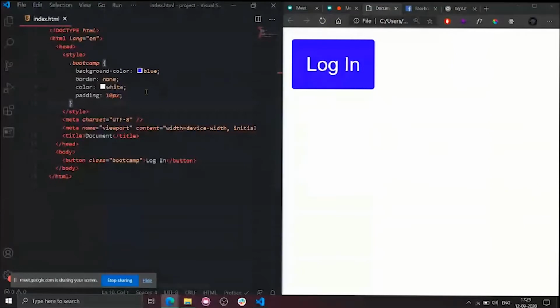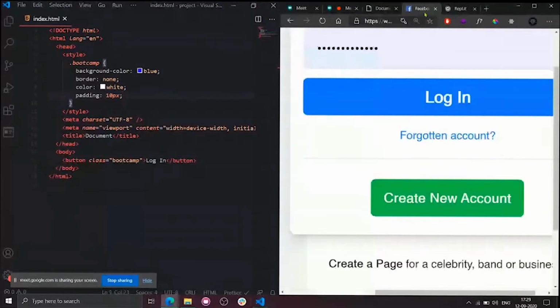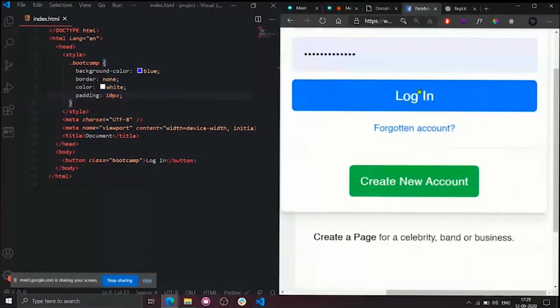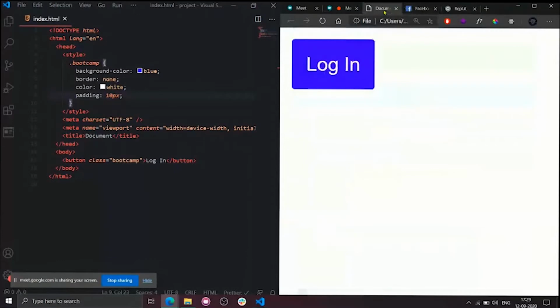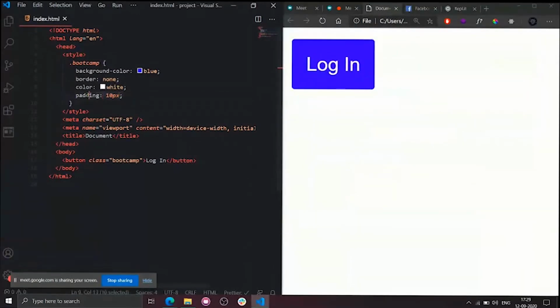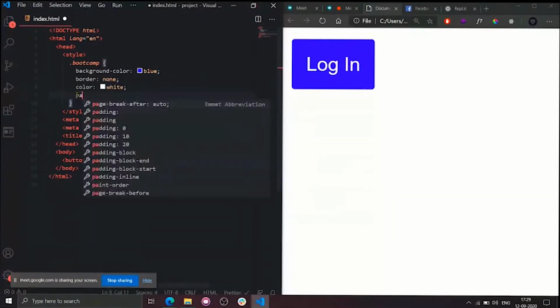If you look closely, this login button has padding left and padding right somewhat greater than padding top and padding bottom, right? I simply can't keep it like this. If I simply keep padding, it will be applied in all four directions: top, bottom, left, right. So I need to increase the padding only on the left and right sides, right? So I need to do that manually.